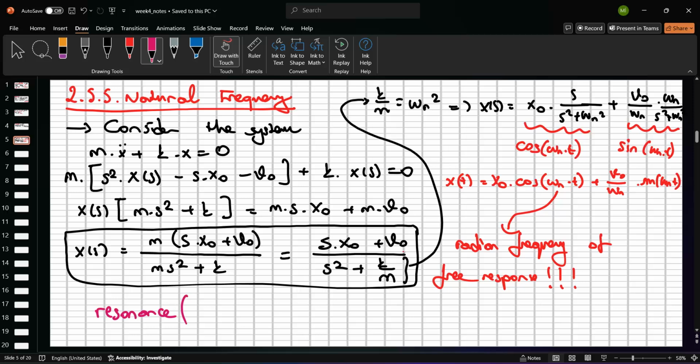The displacement becomes greater and greater than the previous one, and it goes to infinity. This is called resonance at W and input signal. Now let me explain in Turkish.